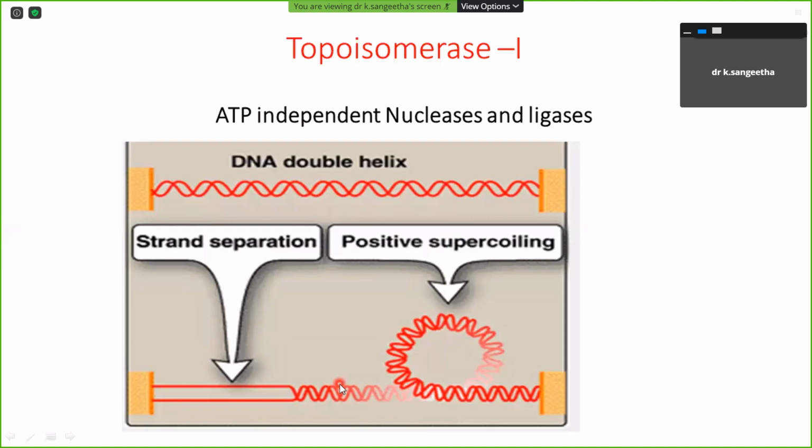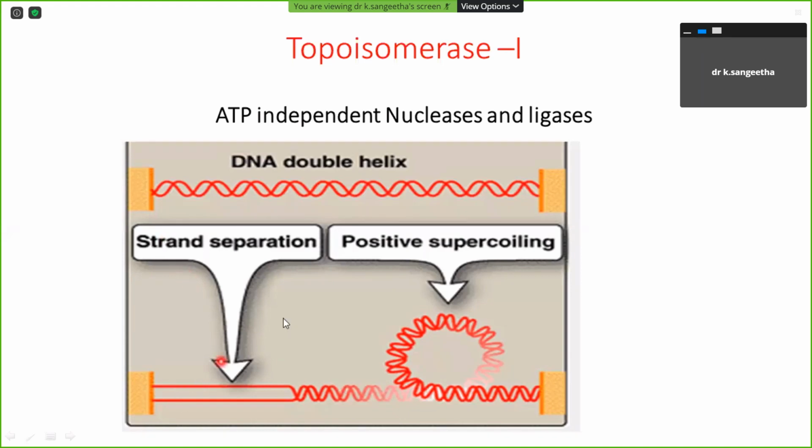So topoisomerase 1 itself can act as a DNA nuclease, and it is able to cut and re-anneal, restoring the structure with DNA ligase enzyme. This happens in eukaryotes, but in bacteria, topoisomerase only prevents negative recoiling. It can only prevent the negative recoiling.